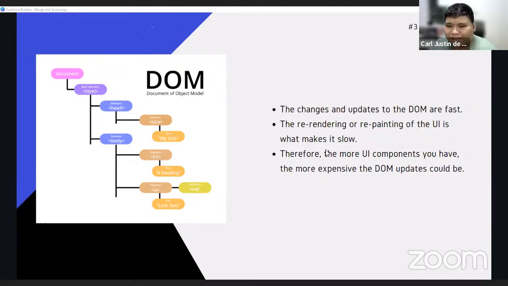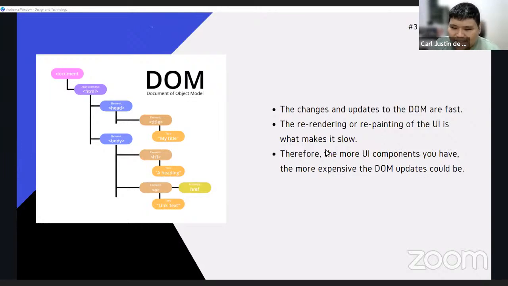to update the DOM. So basically what it does is, let's say that there are 10 events being triggered at the same time, and maybe these 10 events just change the same part of your web page. So in vanilla JS or in a regular DOM manipulation, what they do is, on each event, they will try to render the UI. Then they will call the next event, then render the UI. So in the end, for example, there are 10 re-renders that have been done, even though it only changed one particular element. So it's like we wasted 9 re-renders.